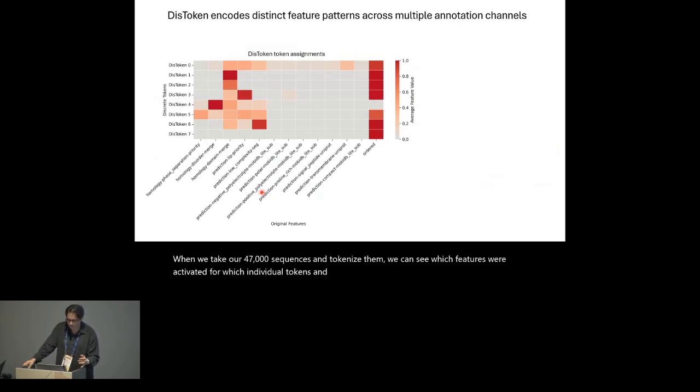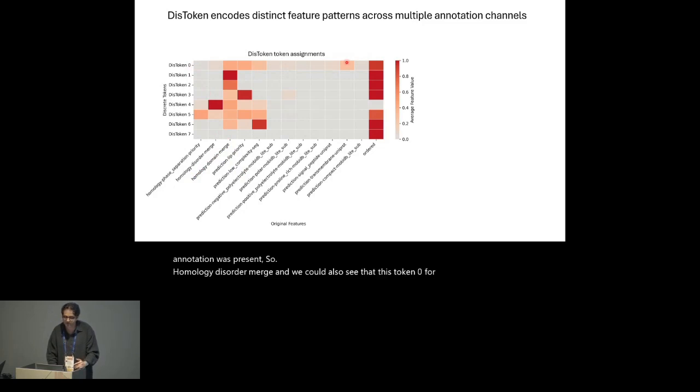And so what we'd want to see here is specific DIS tokens being enriched with specific features, which therefore means that it's capturing the features, the annotation patterns that are found within that residue every time it's annotated. Here, DIS tokens 4, 5, and 0, for example, were tokens that were assigned every time the disorder annotation was present, so here being homology disorder merge. And we could also see that DIS token 0, for example, is an aggregation of most of the predicted annotations that are found deposited within MobyDB.